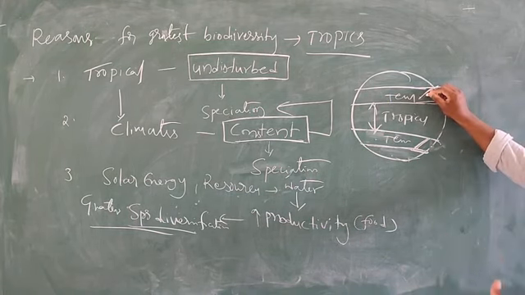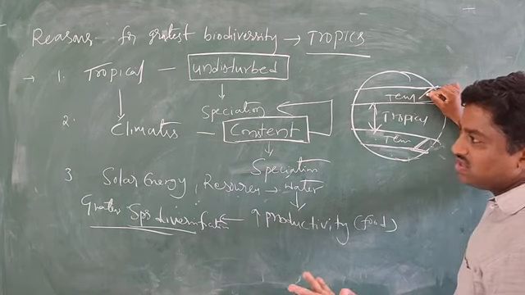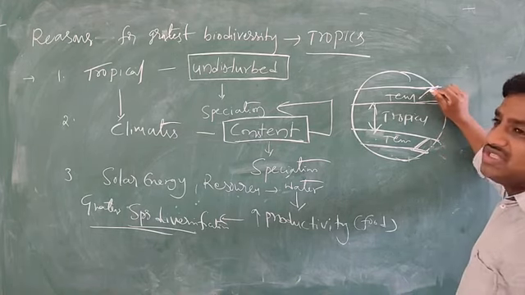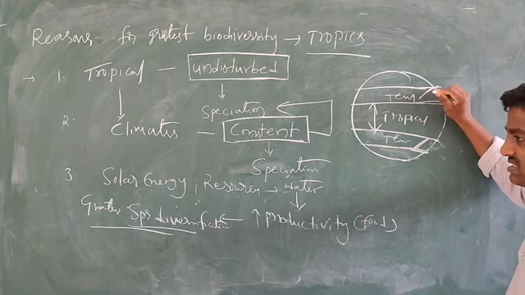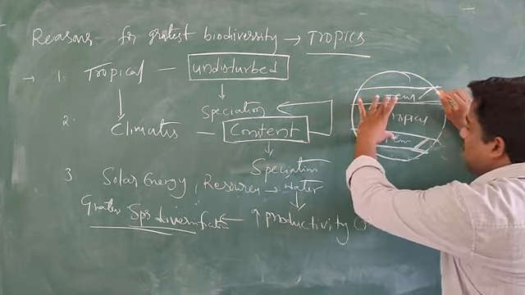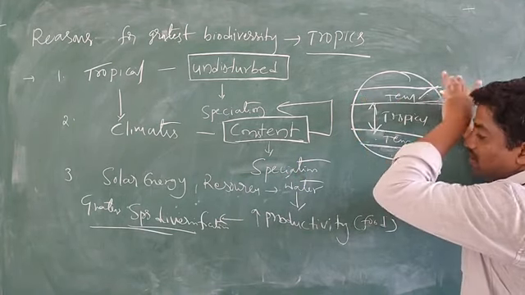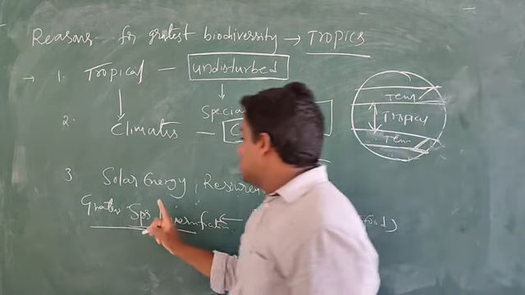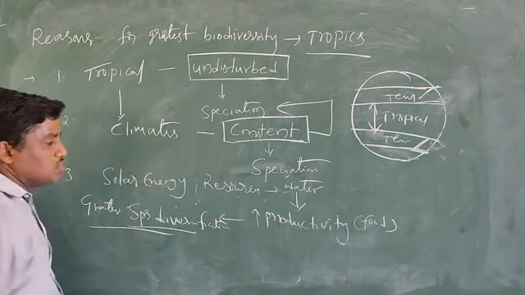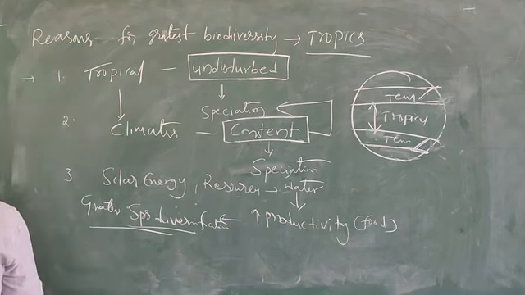stability is not maintained. The organisms may finally die, and also the new species production is very less. Also the climatic conditions, when compared to tropical, here in temperate regions are not stable. The third one is that in the tropical region, solar energy, resources, water, everything is available, so population can automatically increase. That's it.